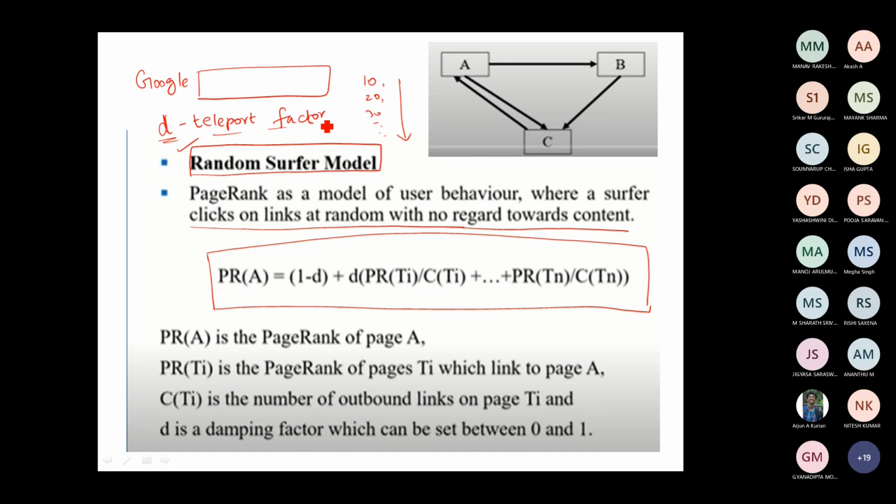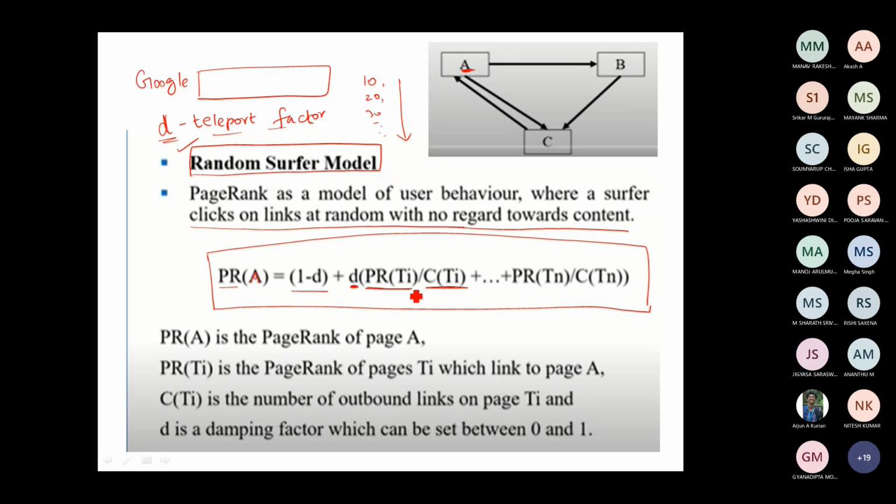Okay, in order to avoid that, we are making use of the teleport value. So the page rank of a given web page A, the page that we are going to consider, is equal to 1 minus D, the teleport value, plus D into the sum of page rank of TI divided by C of TI. In order to avoid the page rank converging to 0, we are multiplying it with a teleport value so that it will never be 0.